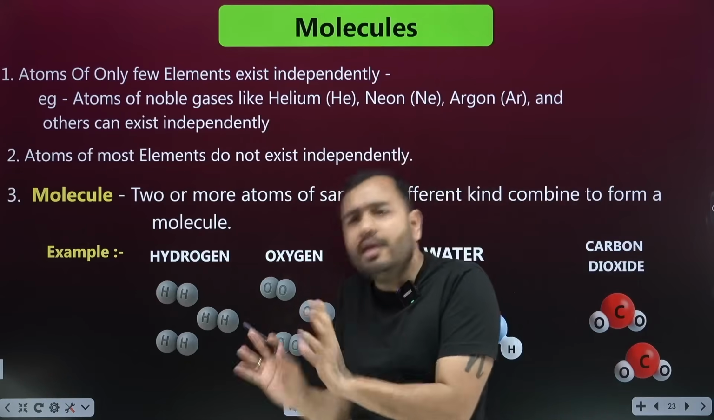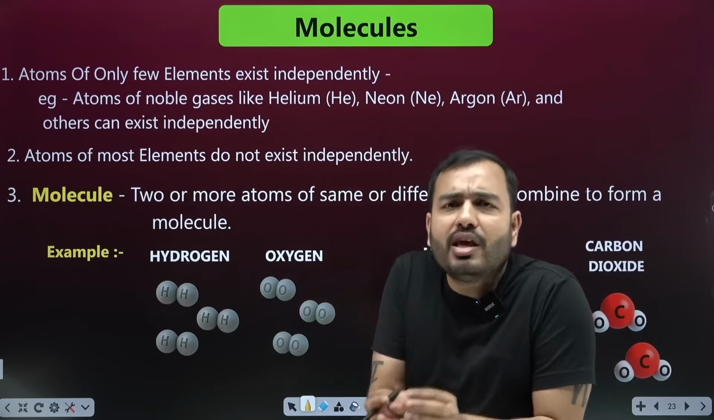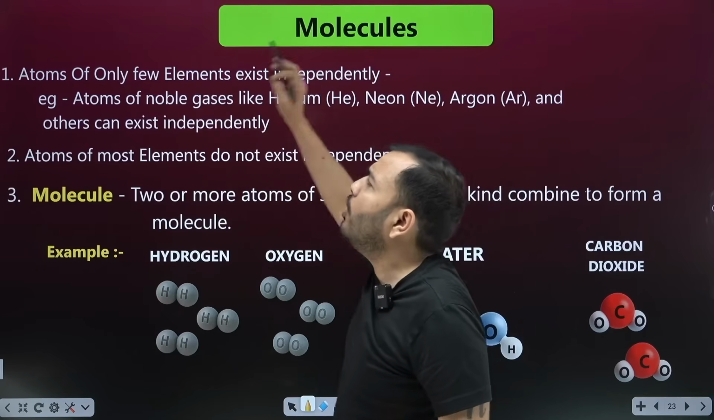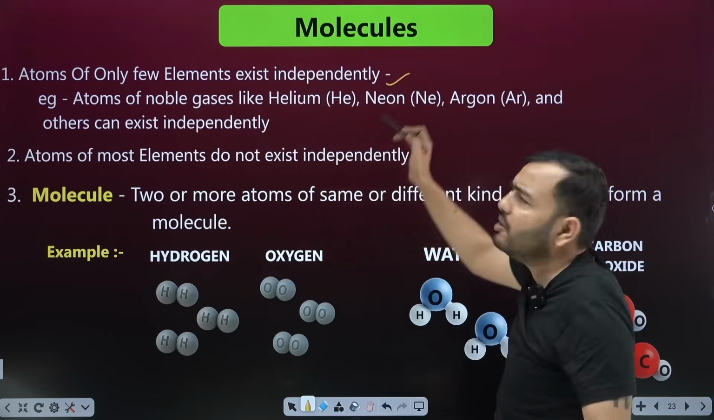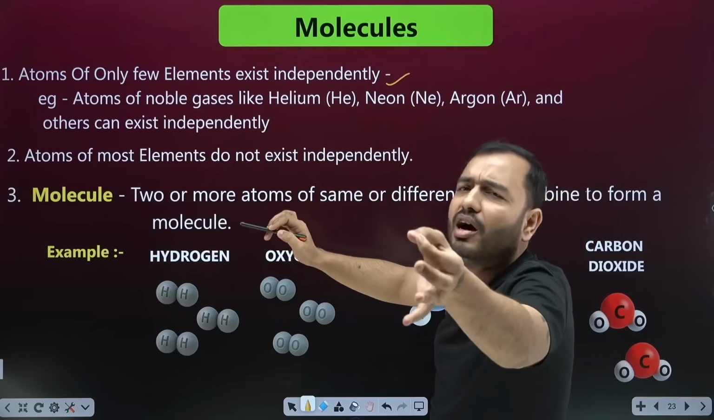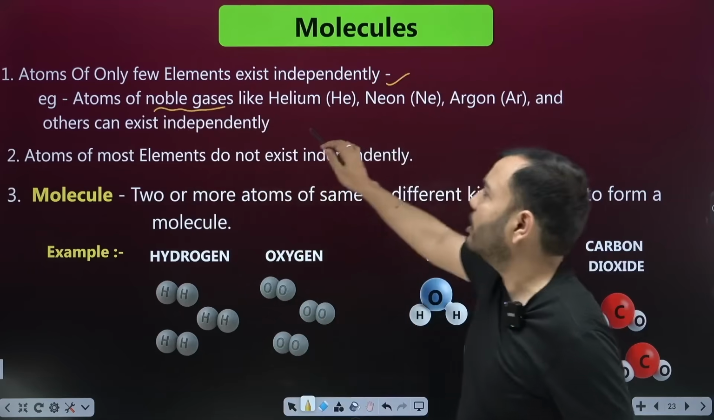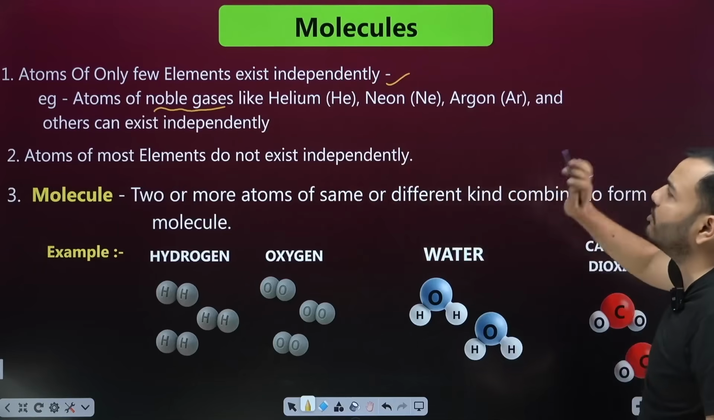Generally, atoms are found in a group. And when they are found in a group, we call them molecules. That's what's written here: atoms of only a few elements exist independently. There are very few elements whose atoms remain alone. Atoms of noble gases like neon, argon, krypton, helium, however, are found alone.